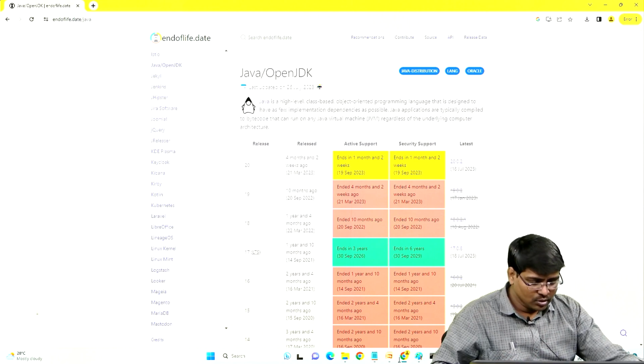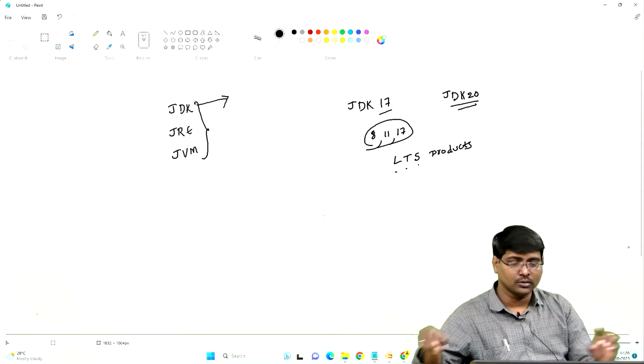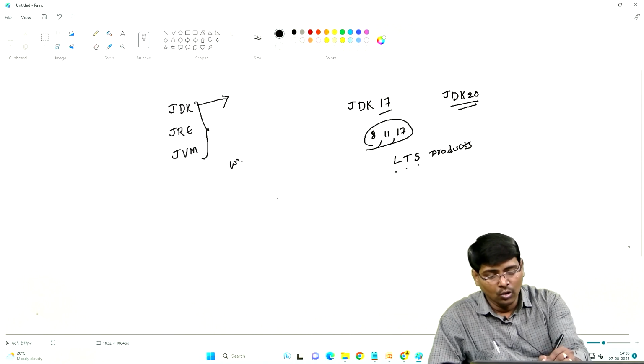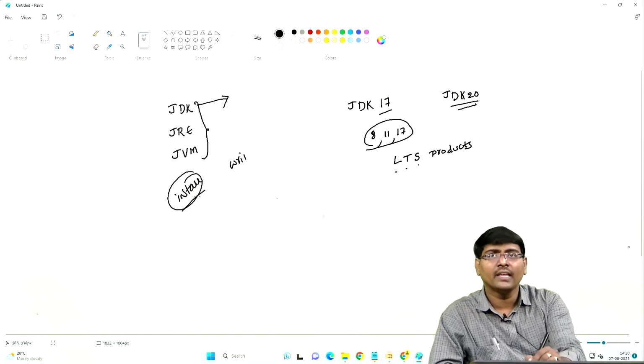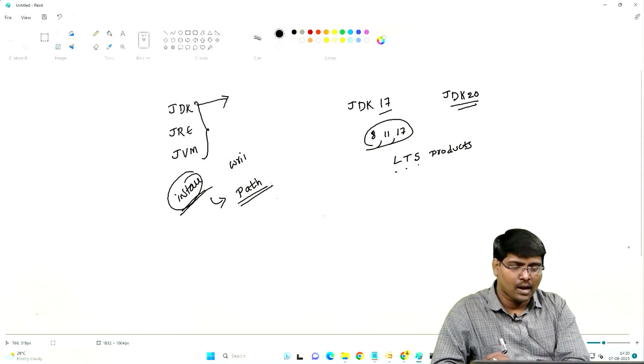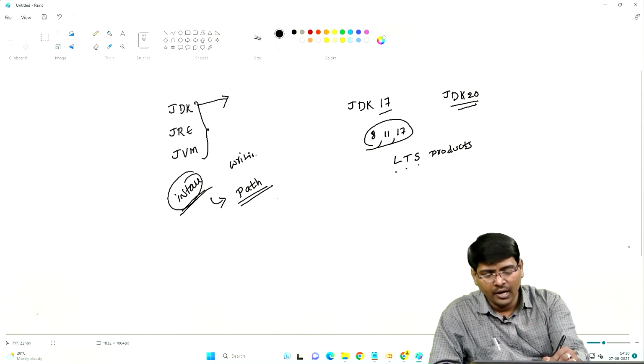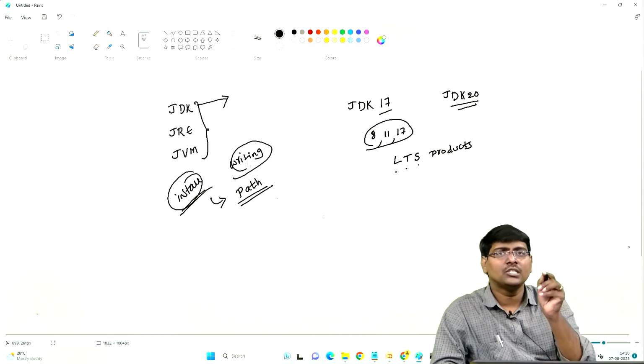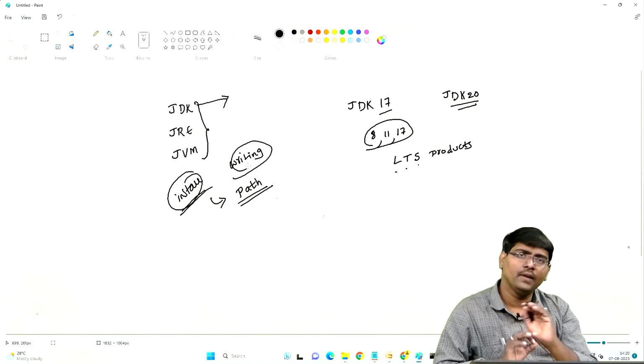Okay, so those are the things that we discussed. Now how to install the software. So you understand the installation of software, and the most important thing is after installation you need to set the path. Once it is completed, we wrote one simple Java program, though you didn't know anything.